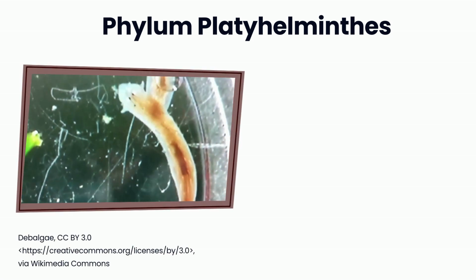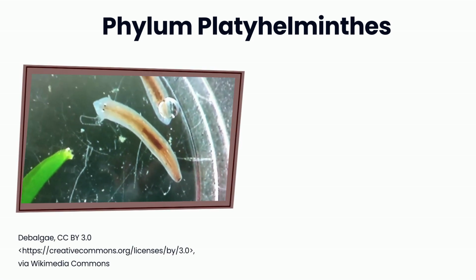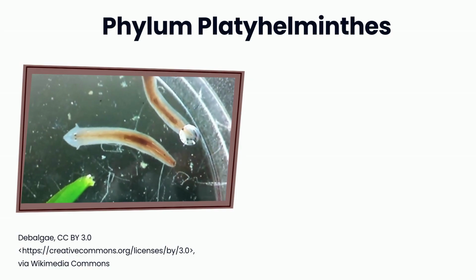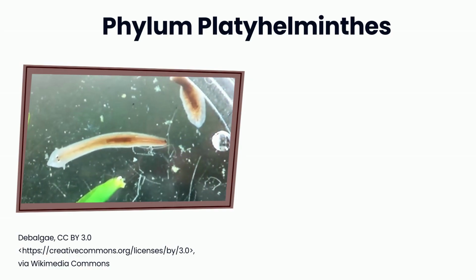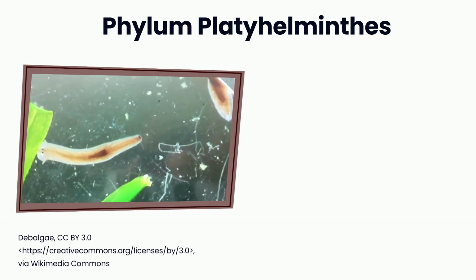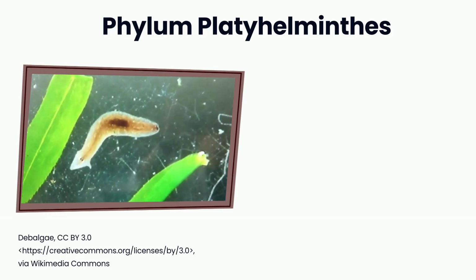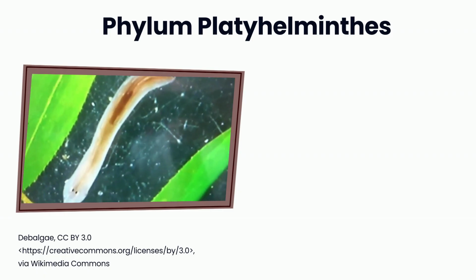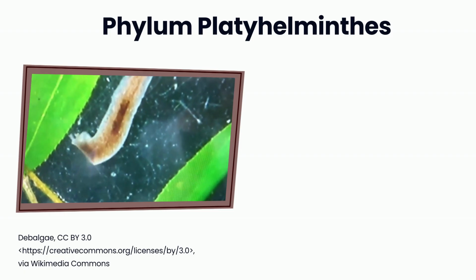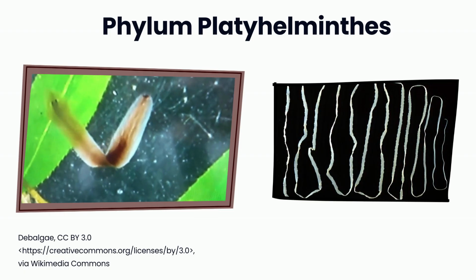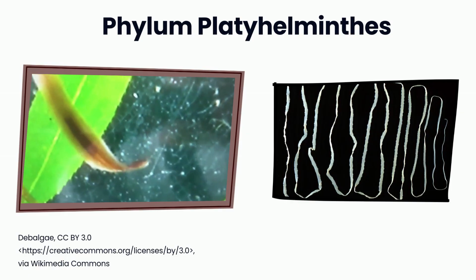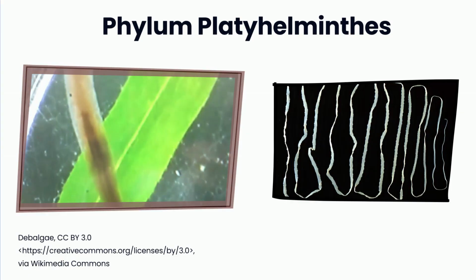Phylum Platyhelminthes contains flatworms. These animals do not have respiratory or circulatory organs because their flat body allows oxygen and nutrients to quickly reach all of their cells. Some are free-living. Others, like tapeworms, are parasites that live in the intestines of other animals.